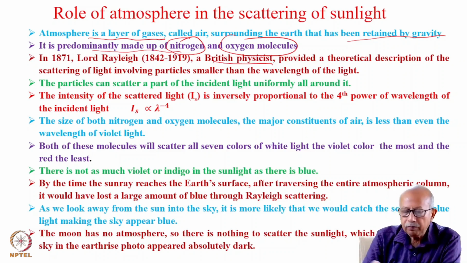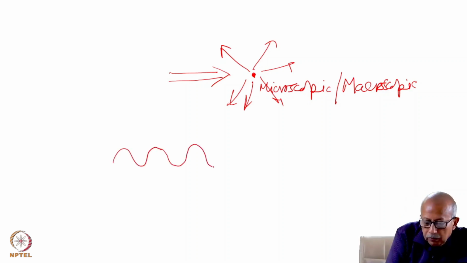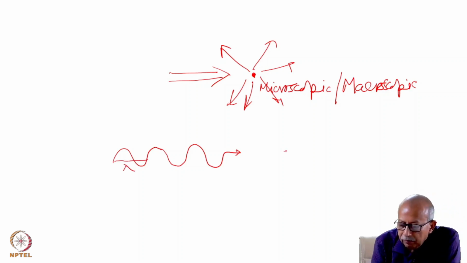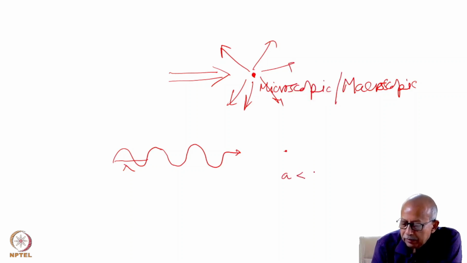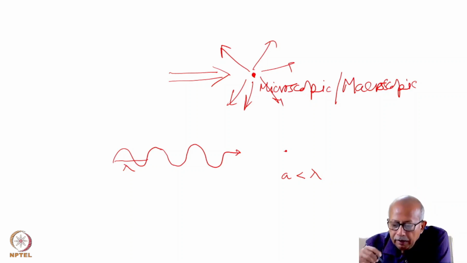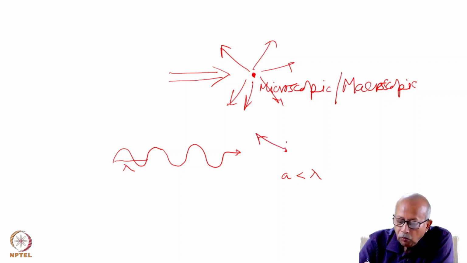So basically, you have light of wavelength lambda, and the size of the particle, if I call it a, is less than lambda. And Rayleigh had theoretically established that this particle would scatter light uniformly all around it.